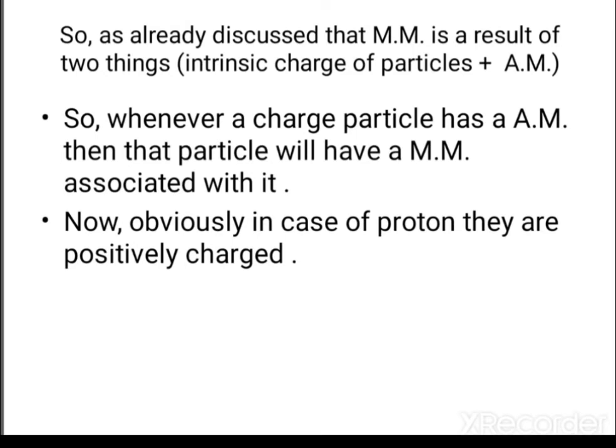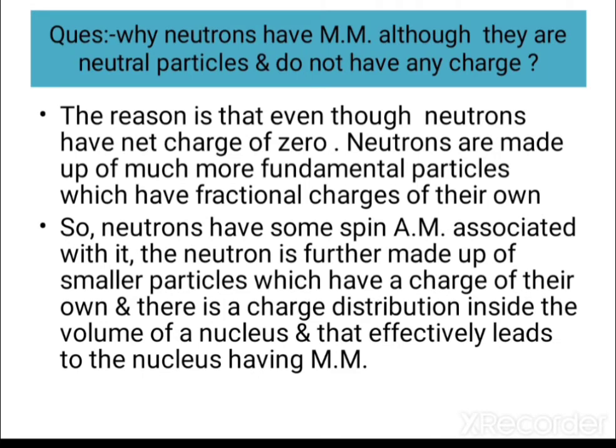As I have already discussed, the magnetic moment is a result of two things, that is the intrinsic charge of the particles and angular momentum. So whenever a charged particle has an angular momentum, then that particle will have a magnetic moment associated with it. Now obviously protons are positively charged particles. But neutrons are neutral particles. So why do neutrons have magnetic moment although they are neutral and do not have any charge?